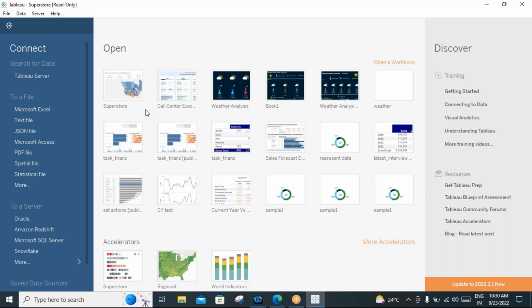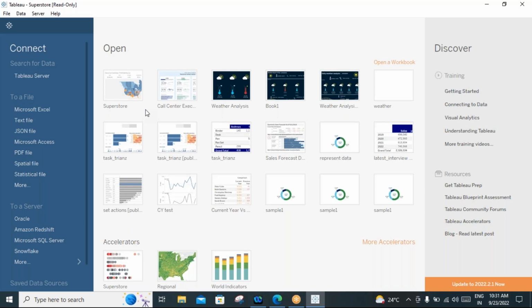Prashanti, please note down the main components of Tableau. Tableau Desktop, and the second one is Tableau Reader, and the third one is Tableau Online, and the fourth one is Tableau Server, and the fifth one is Tableau Public.